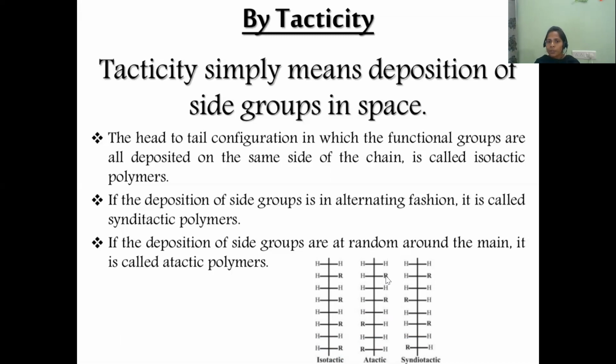So the first one is isotactic. In isotactic, all the functional groups, that means R's, are arranged on the same side. In the second example, there is no proper arrangement of R, so that is called an atactic polymer. And in the third example, there is an alternative arrangement of the functional group on the polymer chain, so that is called the syndiotactic polymer. That is based on the tacticity.